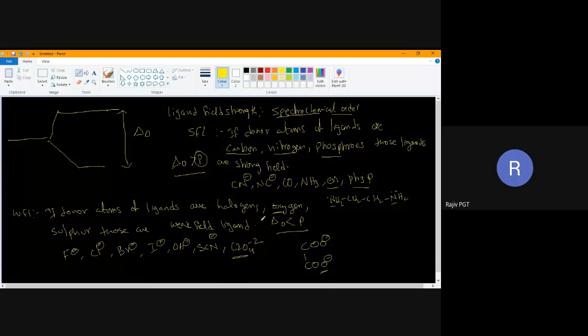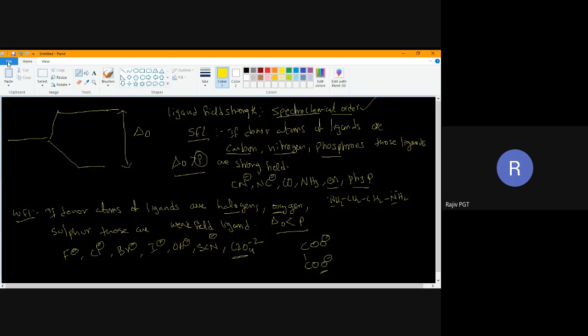Now, either you can remember the spectrochemical series, which I prefer, or else you can remember which is a strong field ligand and which is a weak field ligand by remembering this. When it is weak field, remember halogens, oxygen, sulfur. Next, carbon, nitrogen, and phosphorus are strong field.